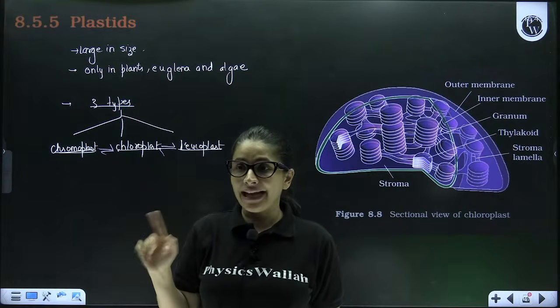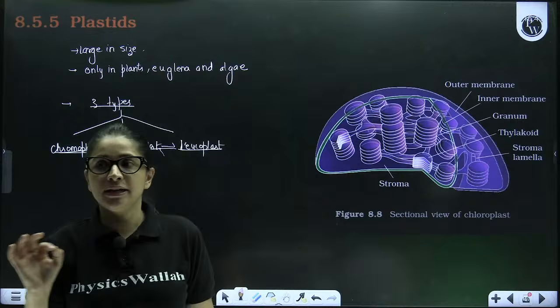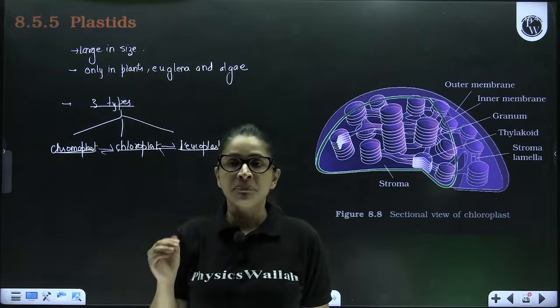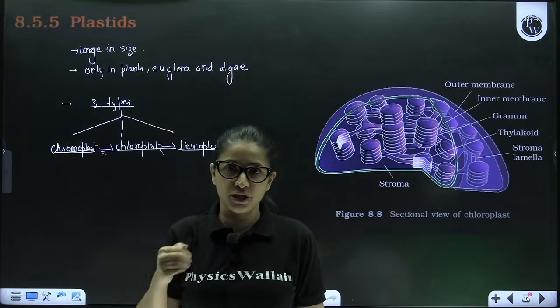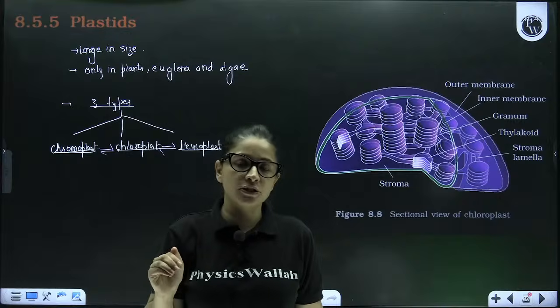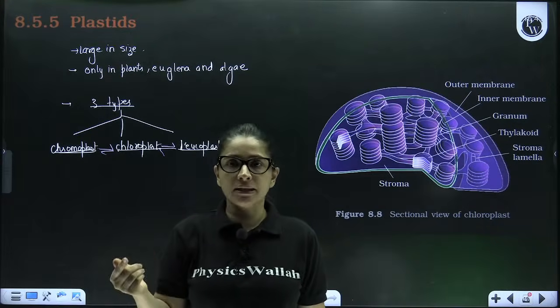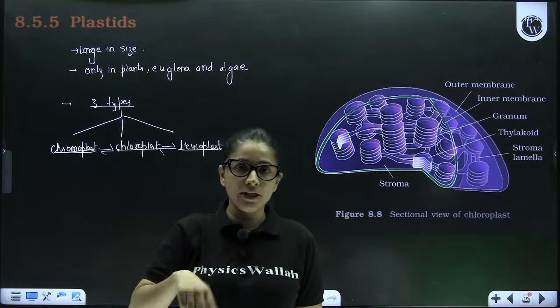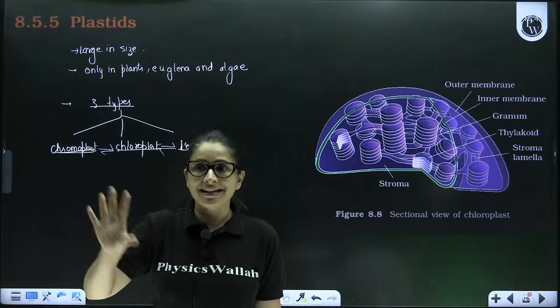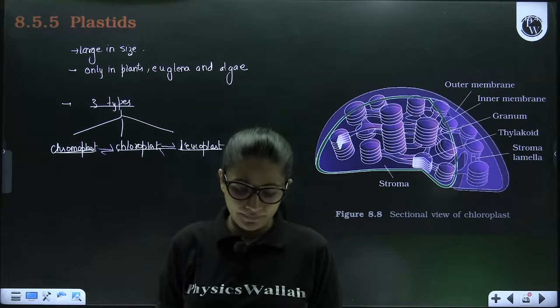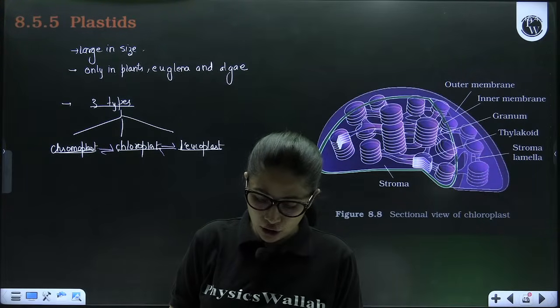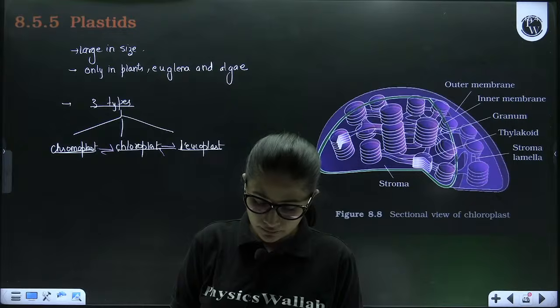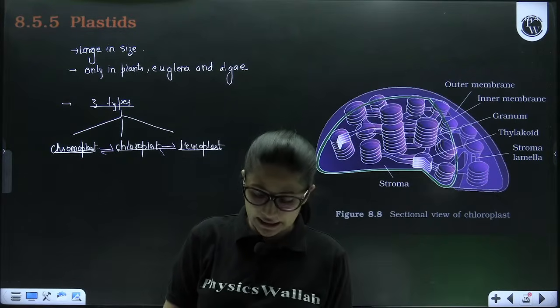Ma'am, what's ADP? ADP stands for adenosine diphosphate. It is the lower state of energy. And if I add one more phosphate group to ADP, it turns out to be ATP, that is adenosine triphosphate, with maximum state of energy. Correct? Yes or no? So I hope things are crystal clear till here.